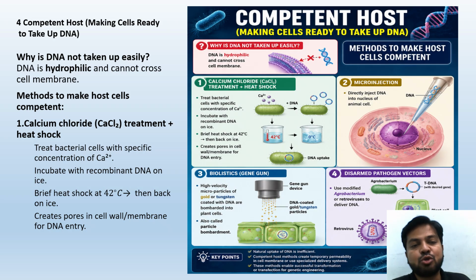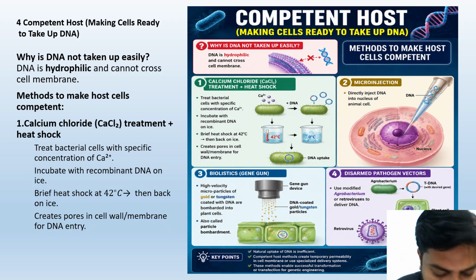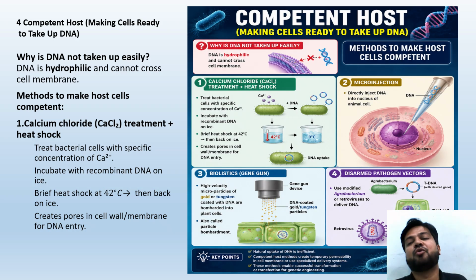Methods to make the host cell competent. How are we going to make the host cell competent in order to take the DNA? There are four methods. One is calcium chloride treatment plus heat shock. Second is microinjection. Third is the biolistic gene gun. And fourth is disarmed pathogen vectors. Remember these four methods, because they could be four options in a question, and any one option can confuse you.